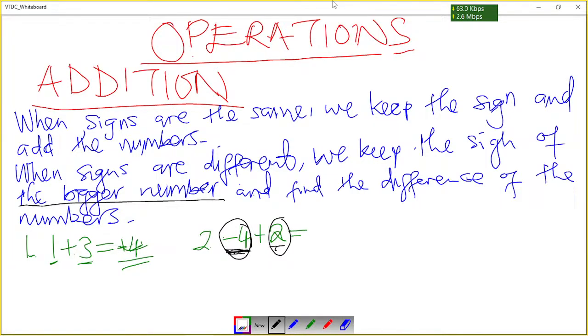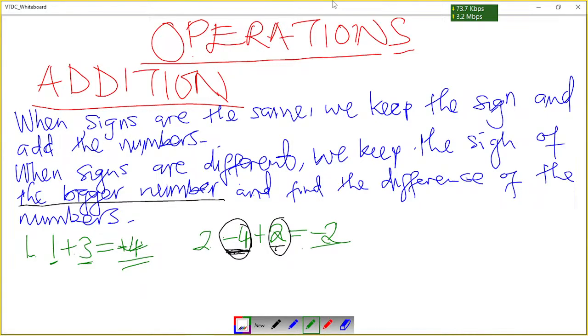Okay, we're going to maintain the negative sign, and then we find the difference of the numbers. So what is the difference of 4 and 2? Or what is 4 minus 2? That will give us 2, and our answer will be a negative.